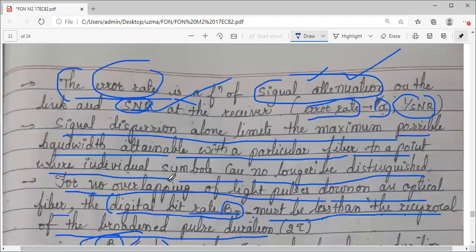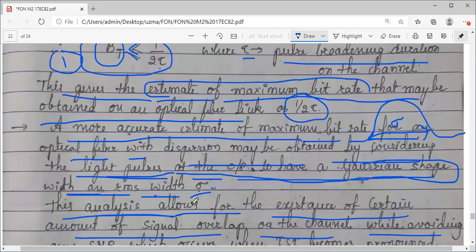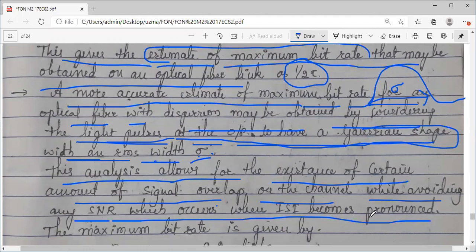So the second case we have considered, that is Gaussian distribution, even though some overlap exists, even though there is a certain amount of signal overlap on the channel, however, while avoiding any SNR, signal to noise ratio, the second parameter on which error rate depends, we can avoid that whenever the ISI becomes pronounced.